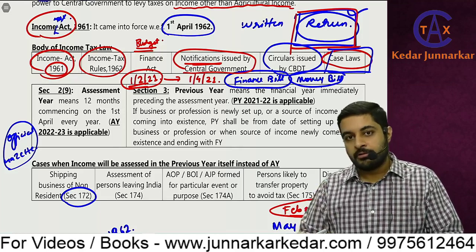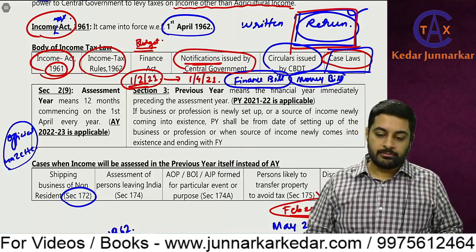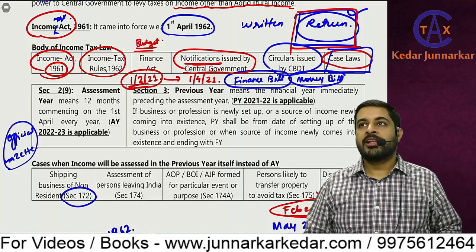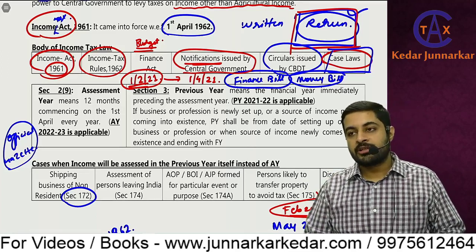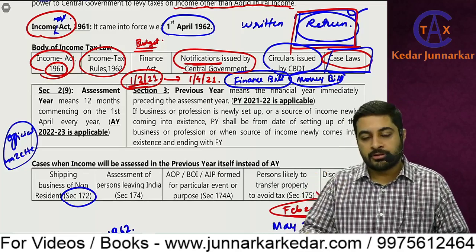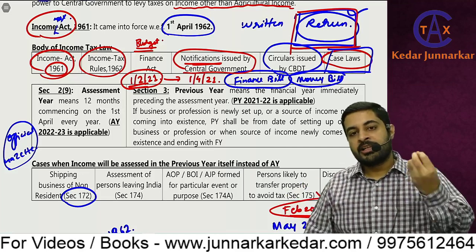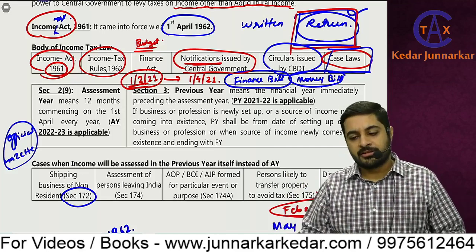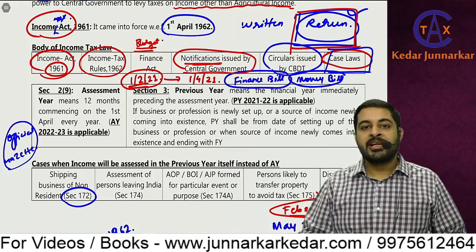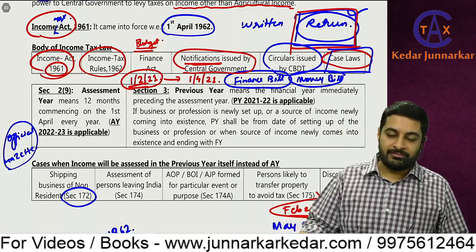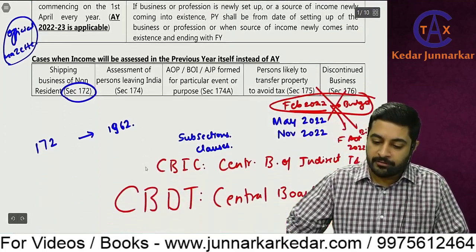So tomorrow, what you have to do? Tomorrow you have to get a separate 100 pages small notebook. There are around 150 case laws, and we are going to write down a summary of them, because many a time students feel, how will I remember the case laws? So we'll make a small notebook for that. In maybe 20-30 pages, or maybe 50 pages, all the case laws would be summarized. Once they are summarized, you can easily go through them in your free time. Got it? Yes. So that was all about the body of income tax law.